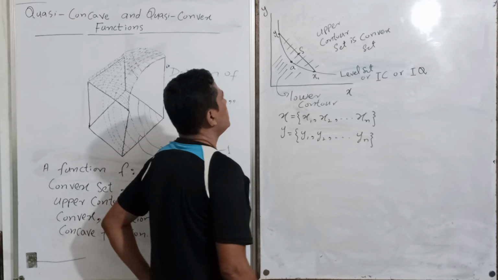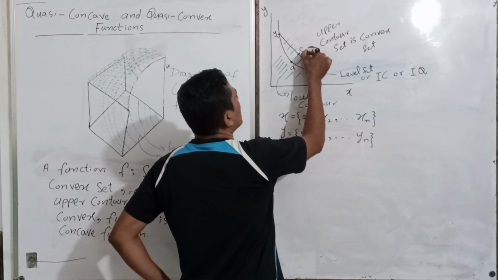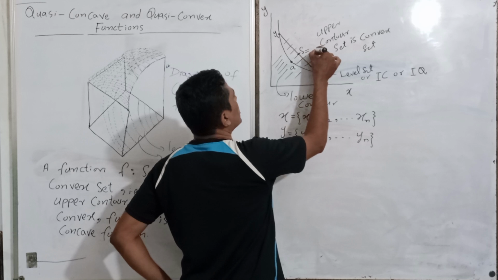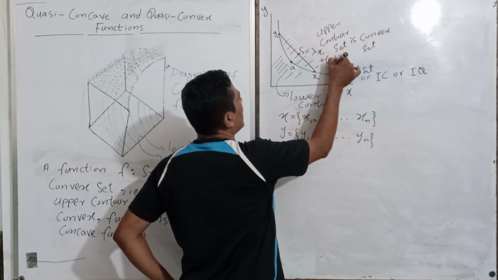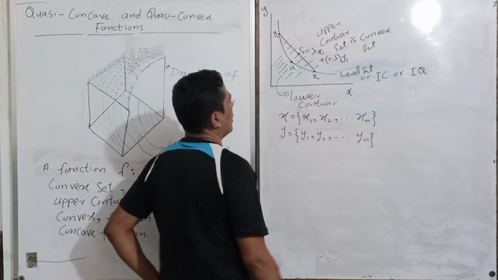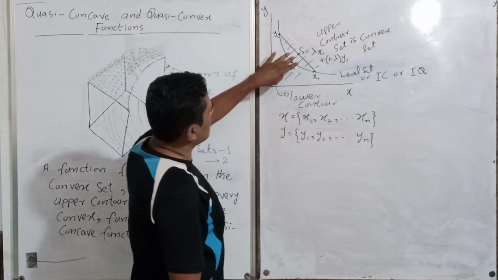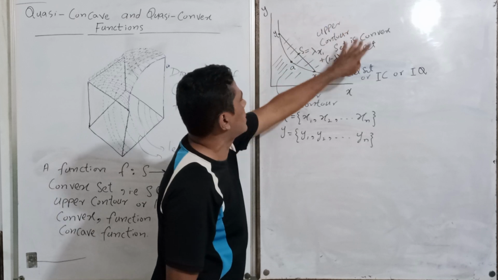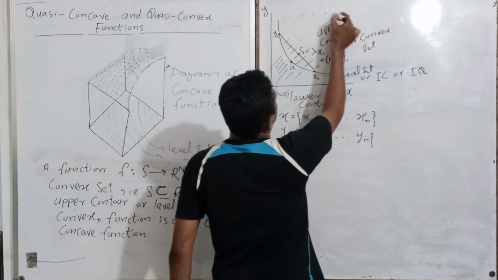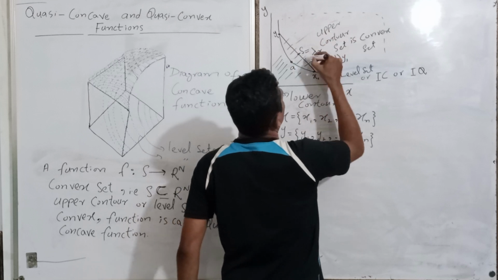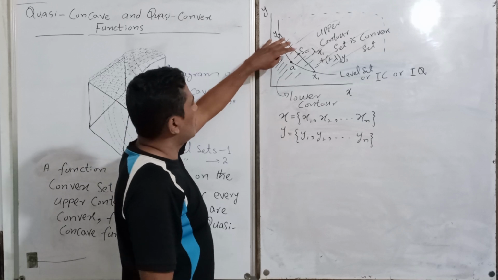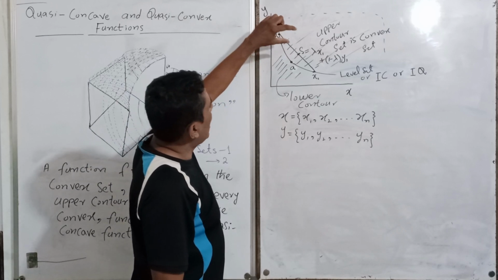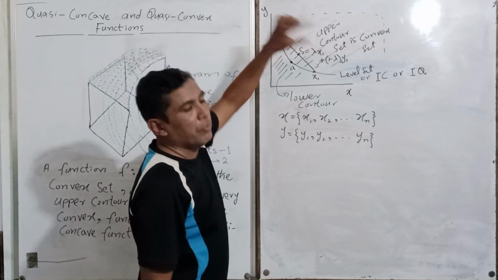That s has the linear combination lambda x1 plus 1 minus lambda y1, and this linear combination lies in all this set, any linear combination. So we call it upper contour sets are convex.